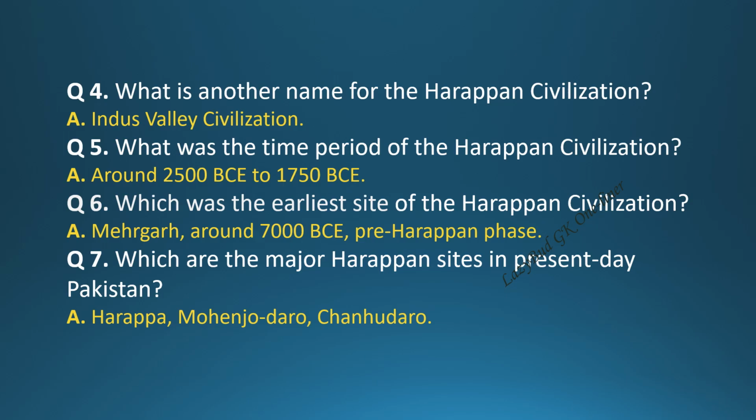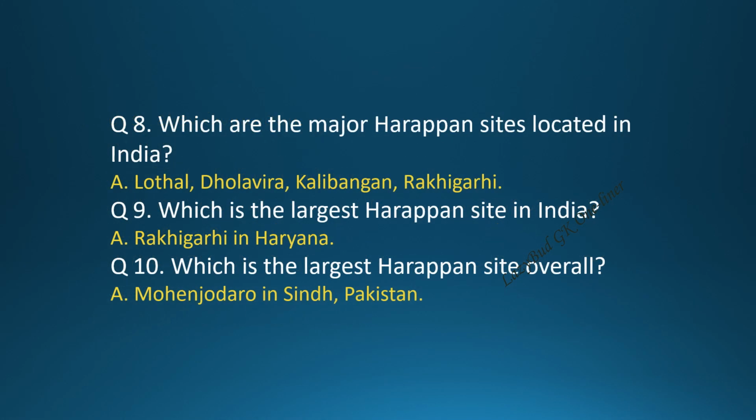Question 6. Which was the earliest site of the Harappan civilization? Answer. Mehergarh, around 7000 BCE, pre-Harappan phase. Question 7. Which are the major Harappan sites in present-day Pakistan? Answer. Harappa, Mohenjo-daro, Chanhudaro. Question 8. Which are the major Harappan sites located in India? Answer. Lothal, Dholavira, Kalibangan, Rakhigarhi.